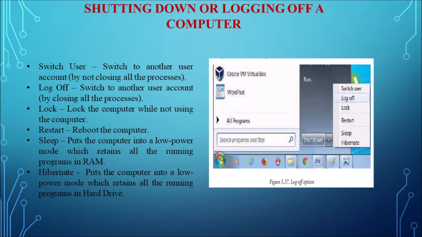After closing all the applications, the user can either log off the computer or shut down the computer. To log off or shut down the computer, first we have to select the start button. In the start menu, you can see the shutdown button and also a right-headed arrow which contains various options.